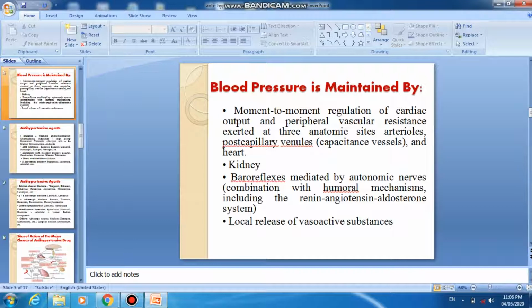Blood pressure is maintained by moment-to-moment regulation of cardiac output and peripheral vascular resistance, exerted at three anatomic sites: arterioles, postcapillary venules, that is the capacitance vessels, and the heart. Next is the kidney, and baroreflexes mediated by autonomic nerves, in combination with humoral mechanisms including the renin-angiotensin-aldosterone system and local release of vasoactive substances.